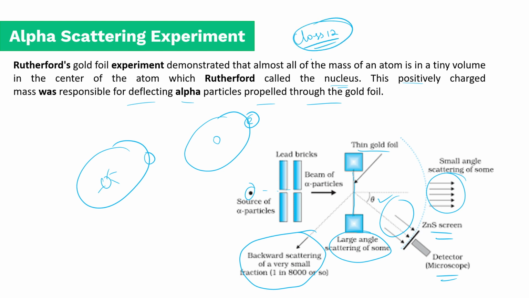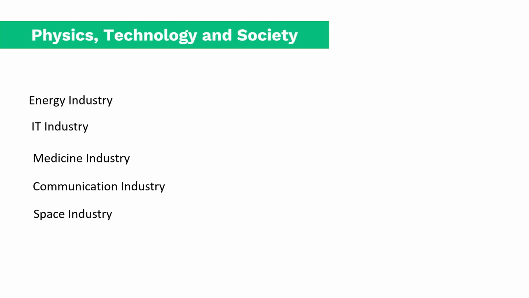This is just to give you an example of how scientific experiments are used to create new knowledge in the world of science. So physics, technology and society all go hand in hand. If you think about the energy industry, there are many aspects where we use physics. You might be wondering, where is physics in the energy industry?